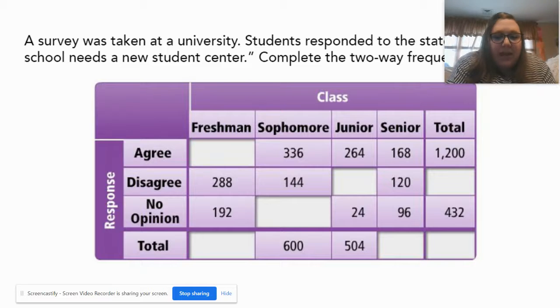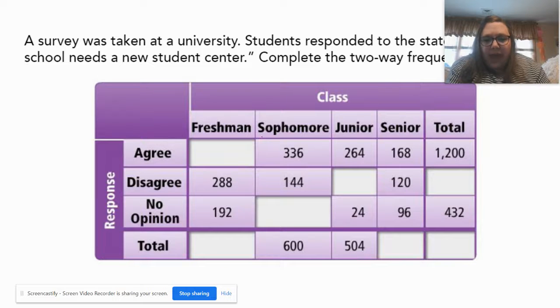So we need to fill in these empty boxes. And so what we need to do is first fill in the information that we can. I have here the ages and then agree, disagree, or no opinion for each class in a high school.